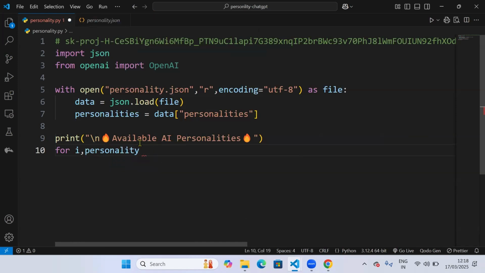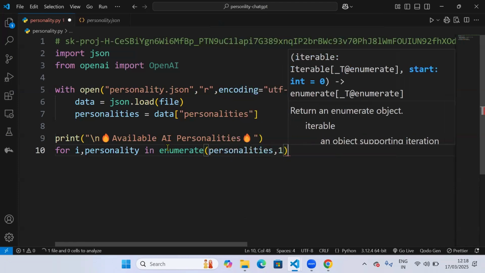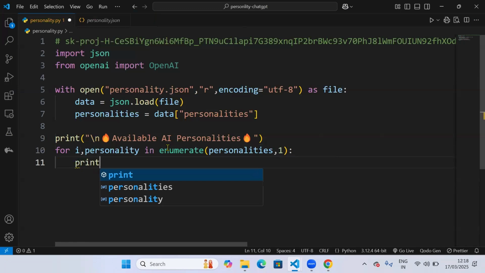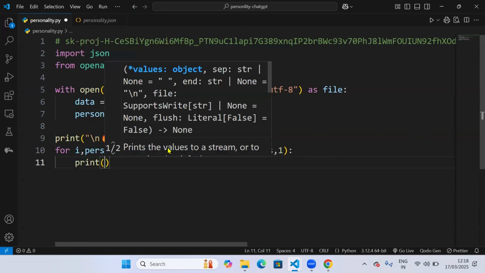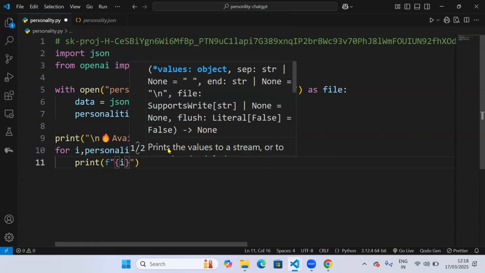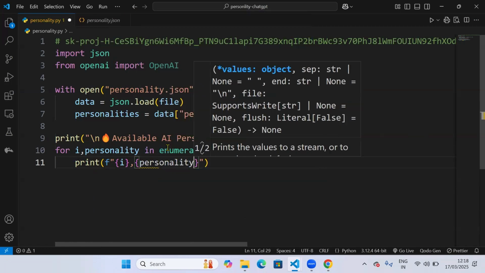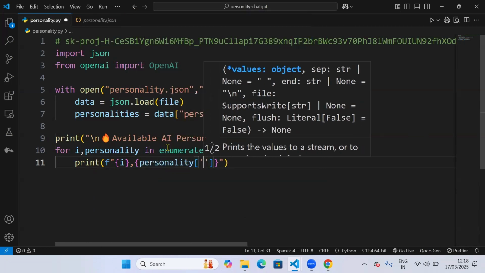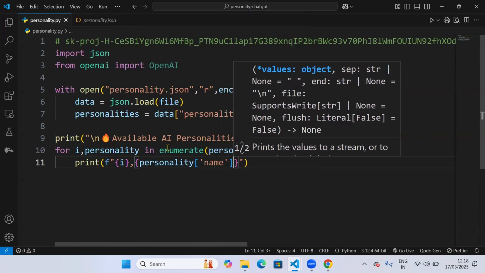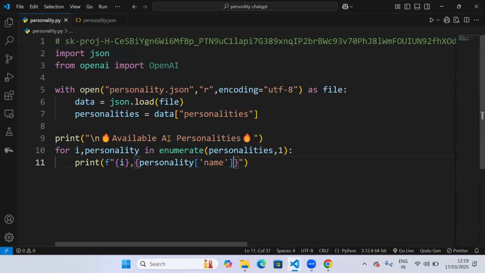So it will go through each and every personality in this. So enumerate personalities, comma 1, and it will print me all the personalities line by line. So f string i, then comma personality, and name with it, because everything has a name. So that's what I want to list.